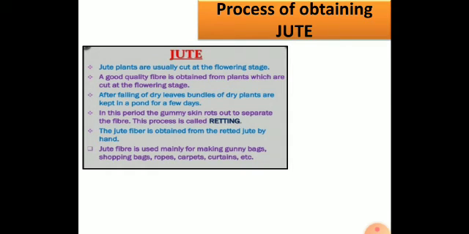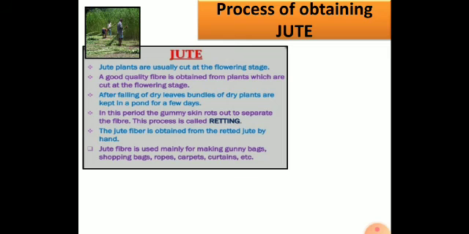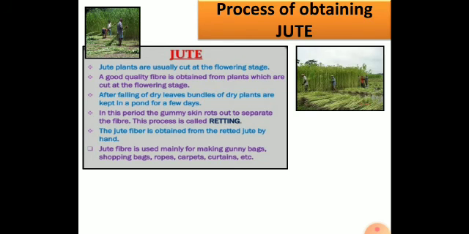Processing of jute. Jute plants are usually cut at the flowering stage. If you see the picture there, they are cutting the jute plant. A good quality fiber is obtained from the plants which are cut only at the flowering stage. After falling of leaves, bundles of dry plants are kept in ponds. If you see, they are kept here in water for a few days.